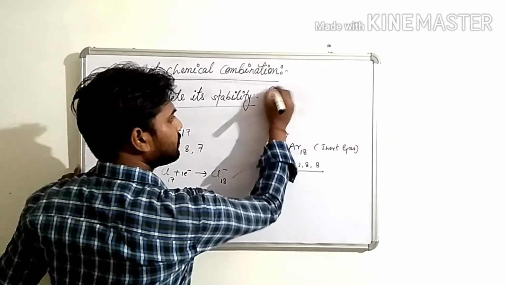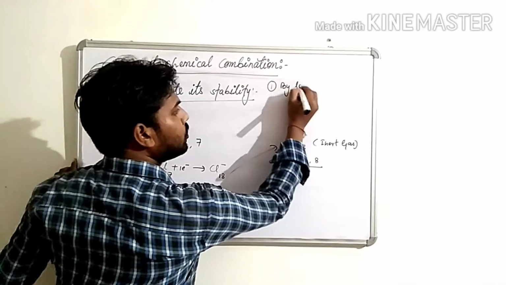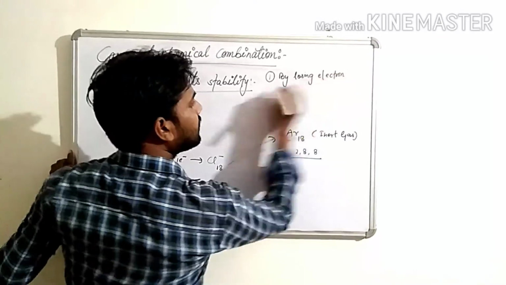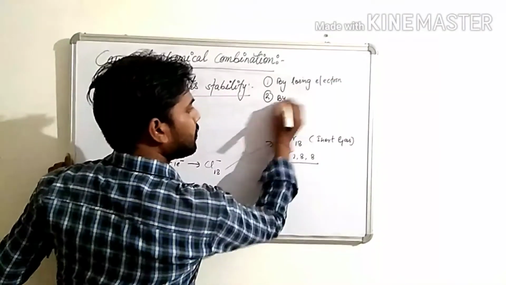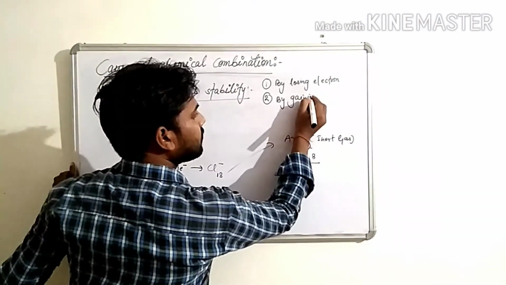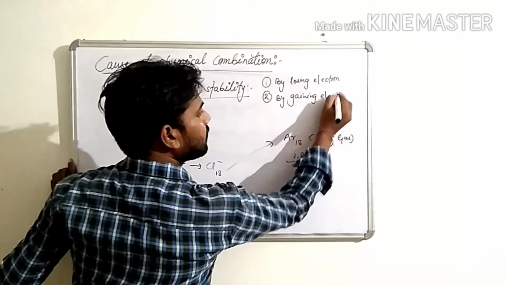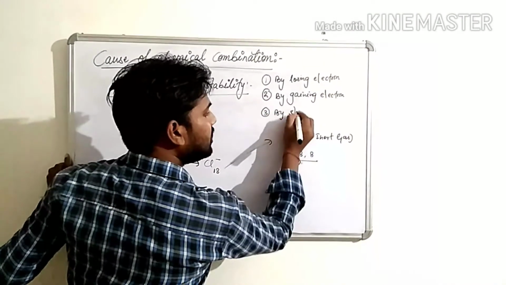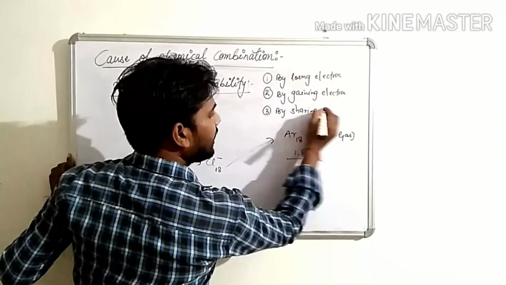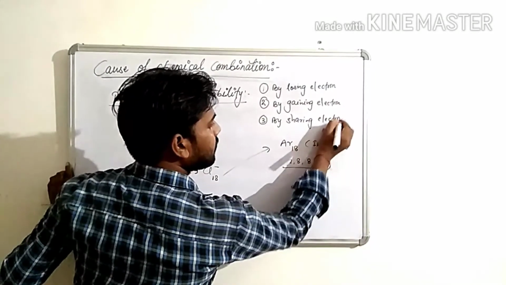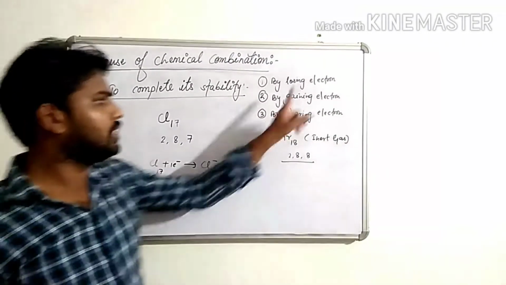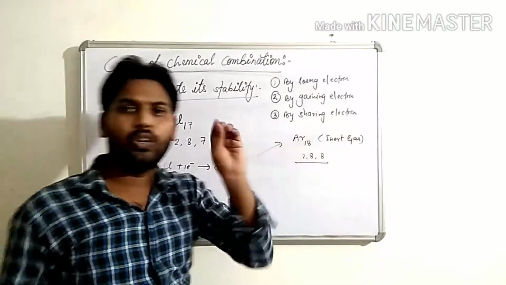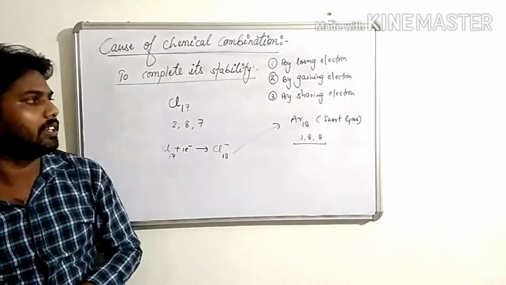The first, by losing electron. Second, by gaining electron. Third, by sharing electron. Children, an atom loses electron, gains electron, or shares electron only for completing its stability.